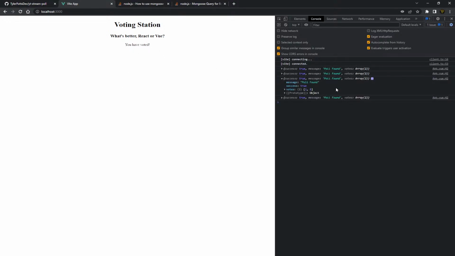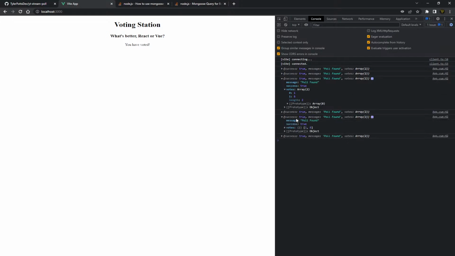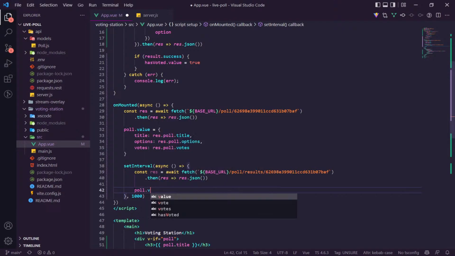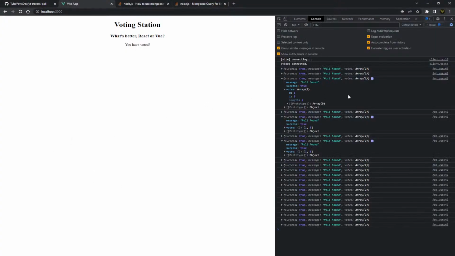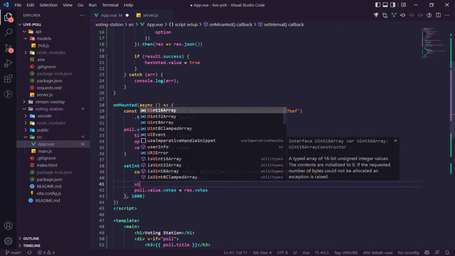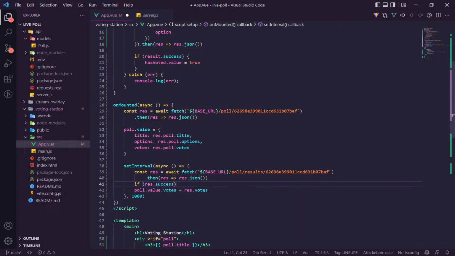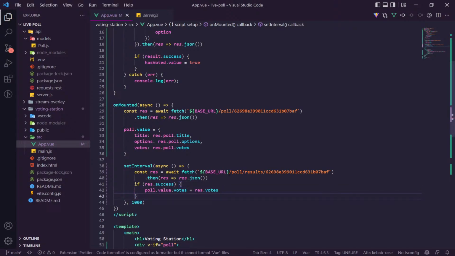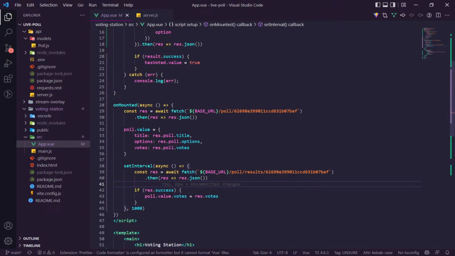And look, we're getting our polls back every second. You can see here there's 8 results there. Obviously, this isn't going to change right now, so let's stop console logging it. And let's go to poll.value.votes is equal to res.votes. We'll go if res.success, and that should start saving our vote every single time it changes.